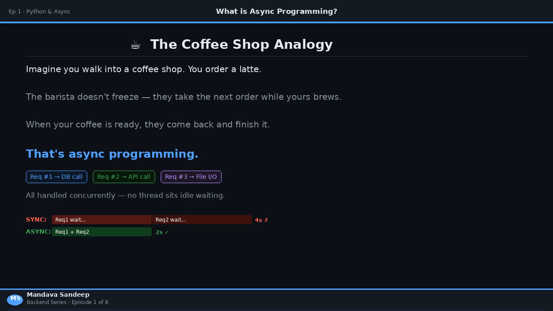Imagine you walk into a coffee shop. You order a latte. The barista doesn't freeze in place waiting for the milk to froth. They start your order, then take the next customer's order. And when your milk is ready, they come back and finish yours. That's exactly how async programming works in Python. And today, we're going to understand why Python needs it and how it works under the hood.